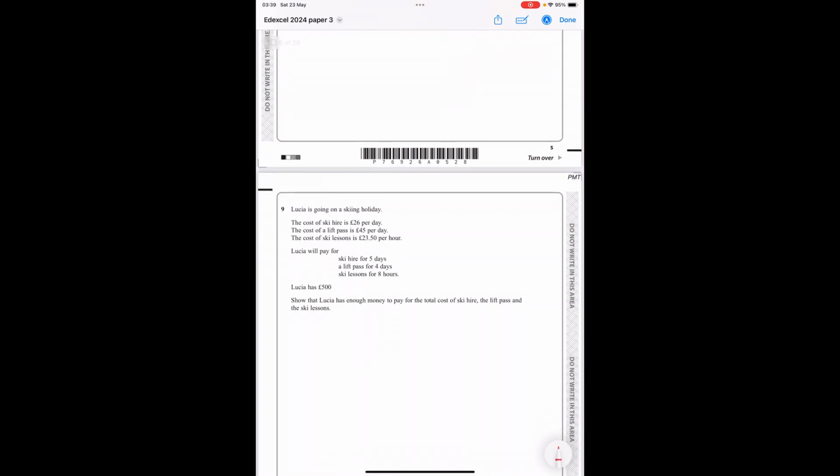Lucia is going on a skiing holiday. The cost of ski hire is £26 per day. The cost of the lift pass is £45 per day. The cost of ski lessons is £23.50 per hour. She's going to pay for ski hire for 5 days. So ski hire is £26 and she's going to do that for 5 days. A lift pass, which is £45, and she's going to have that for 4 days. And a ski lesson is £23.50 per hour, and she's going to have 8 hours.